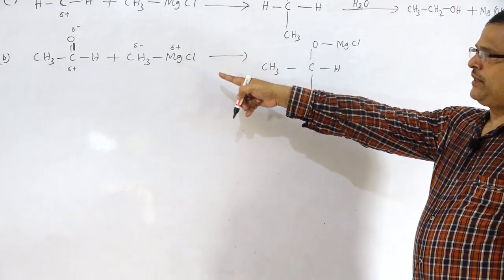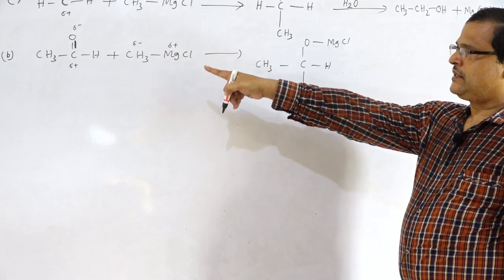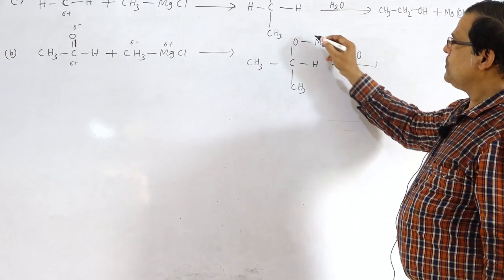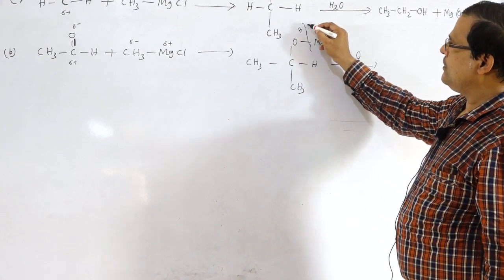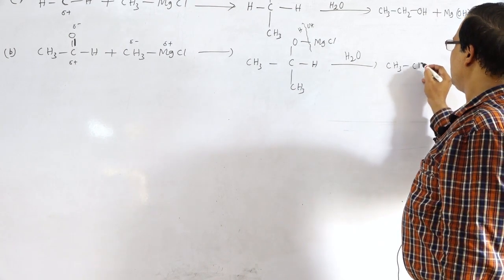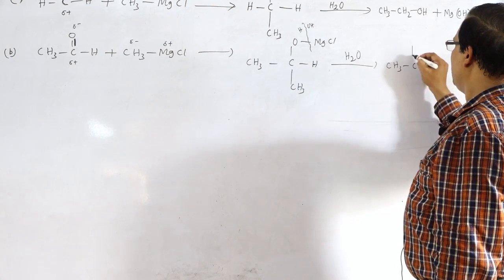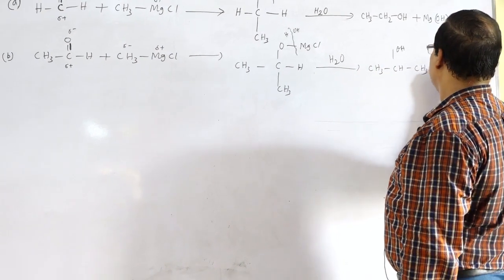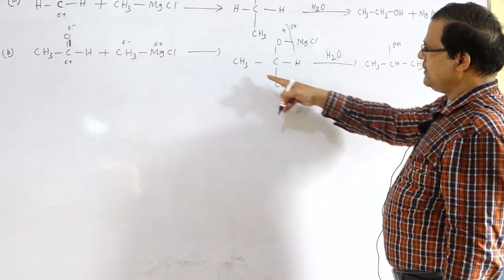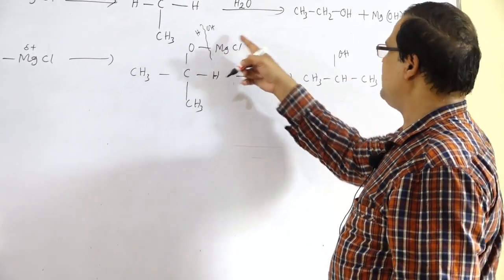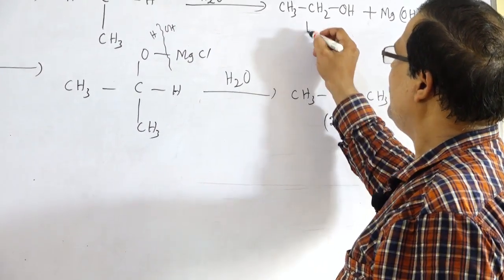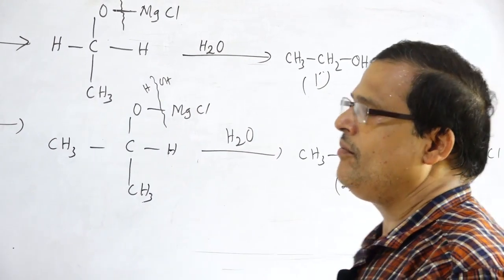Acetaldehyde is added with methyl magnesium chloride, followed by hydrolysis. So this bond will break, H and OH to both sides. So that is the formation of CH3 CH OH CH3 plus Mg OH Cl. The formation of secondary alcohol. Primary alcohol, this is the secondary alcohol.